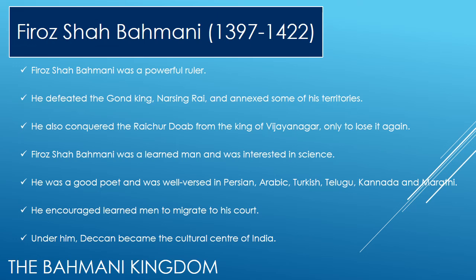Firoz Shah Bahmani, his period was 1397 to 1422. Firoz Shah Bahmani was a powerful ruler. He defeated the Kondavidu king Narsingh Raj and annexed some of his territories. He also conquered the Raichur Doab from the king of Vijayanagar, only to lose it again. Firoz Shah Bahmani was a learned man and was interested in science. He was a good poet and was well versed in Persian, Arabic, Turkish, Telugu, Kannada, and Marathi. He encouraged learned men to migrate to his court. Under him, the Deccan became the cultural center of India.